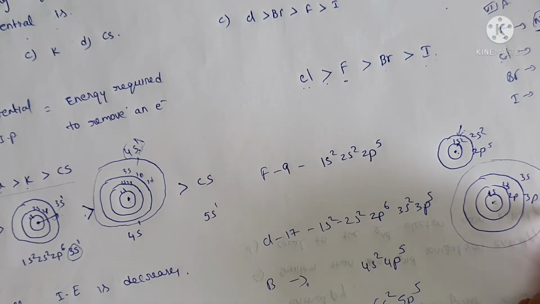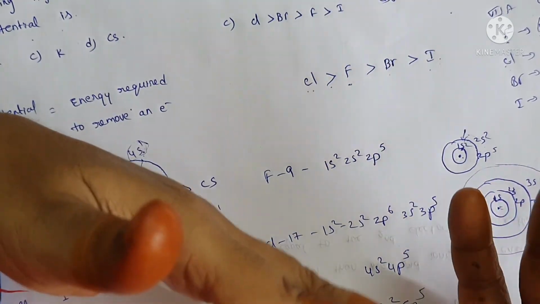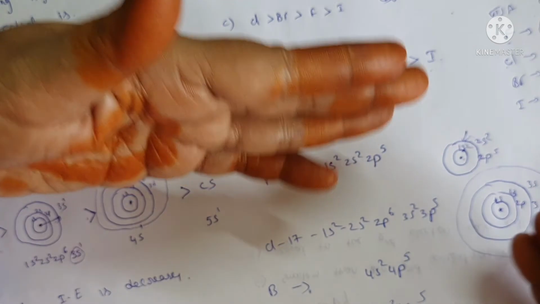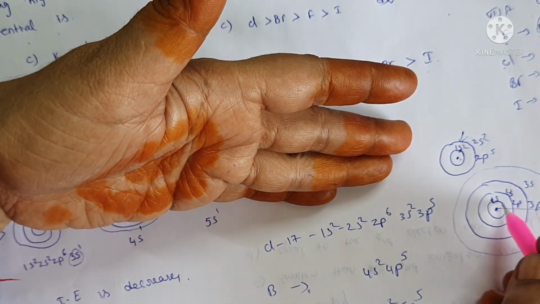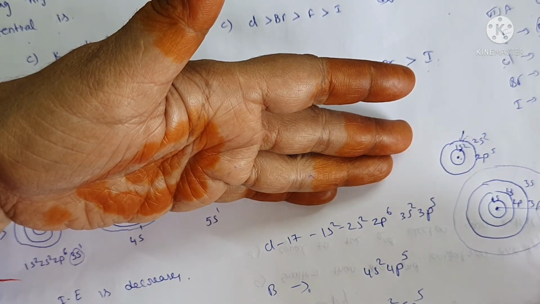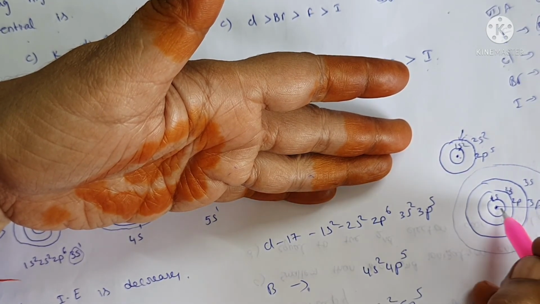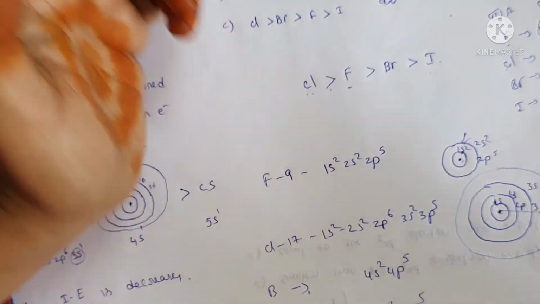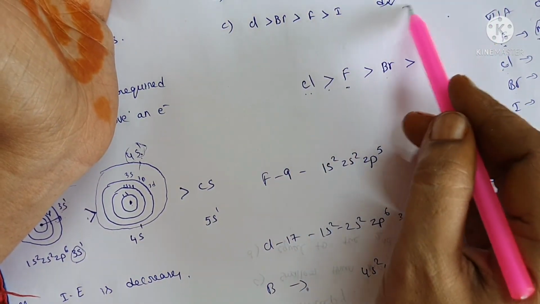Whenever it is very far, the attraction of the electrons from the nucleus is a little less, whenever the atomic radius increases. Whenever the atomic radius increases, what happens? The electron entering the outermost shell is not completely attracted by the nucleus because of the distance. That's why the decreasing order of electron affinity is like this.